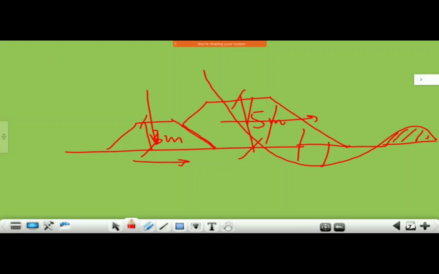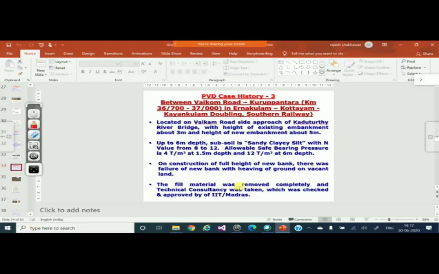This happens at most locations in doubling. When this bank fails, the existing track is affected. And when this portion suddenly becomes vacant, this will also have a tendency to move like this because there is some earth pressure acting here which suddenly gets released. So this will go down and this will go sideways towards this. And this is what happened here also.